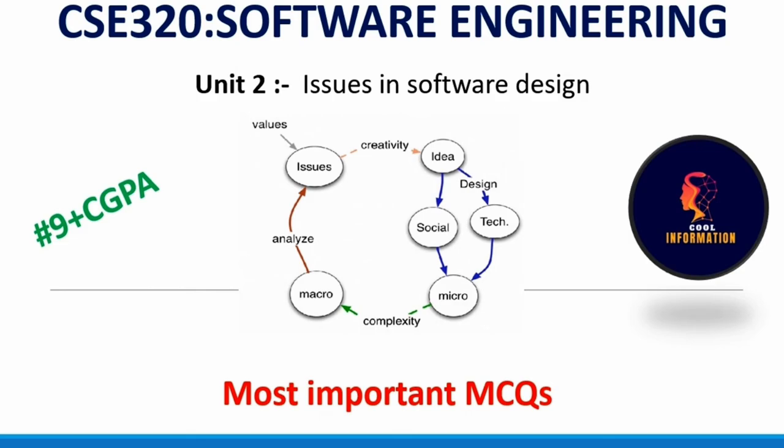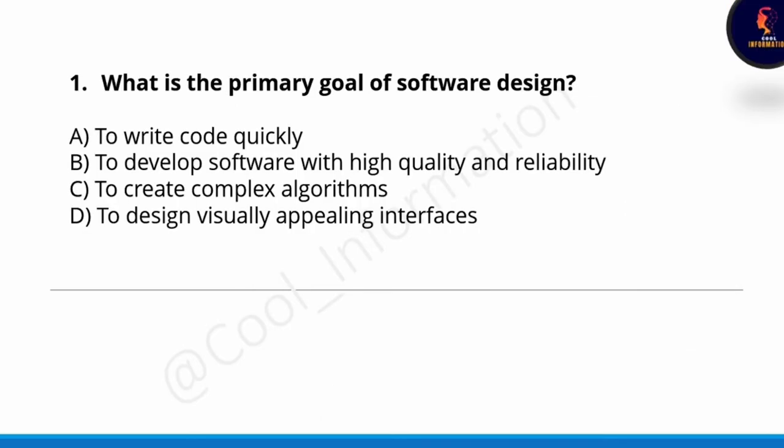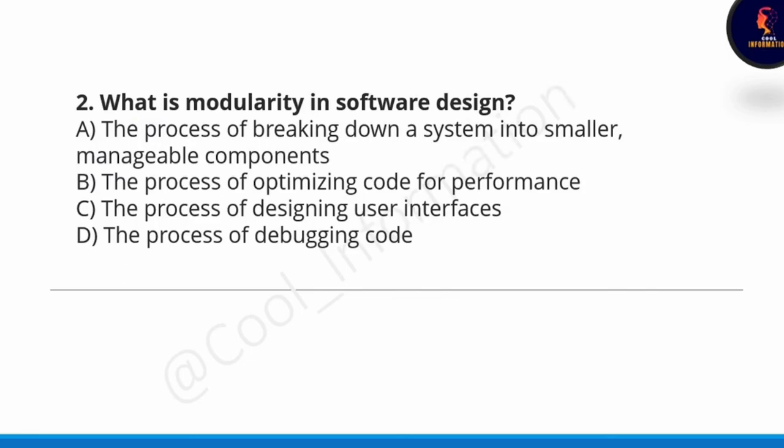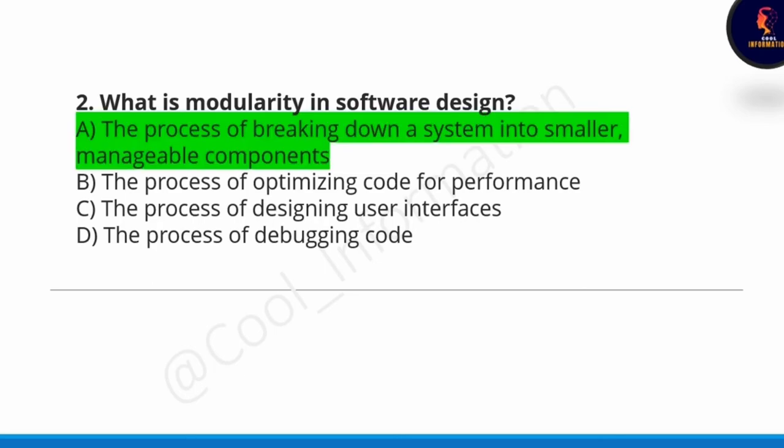For this video, the first question is, what is the primary goal of software design? Very fundamental question. The primary goal of software design is to develop software with high quality and reliability. So option B will be correct. Next question, what is modularity in system or software design? The process of breaking down a system into smaller manageable components. Yeah, option A is correct.